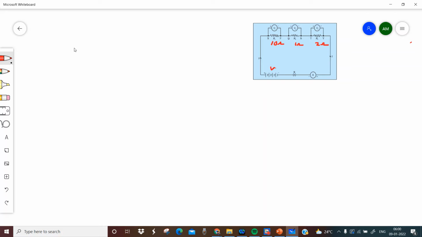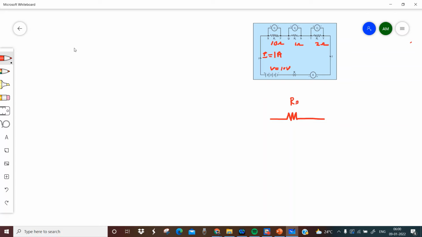I'm applying a voltage V is equal to 10 volt, and I'm getting a current, let it be I is equal to 1 ampere. Okay, I is equal to 1 ampere. So, what is equivalent resistance? A single resistance equivalent to this combination of R1, R2, R3 gives a current of 1 ampere.